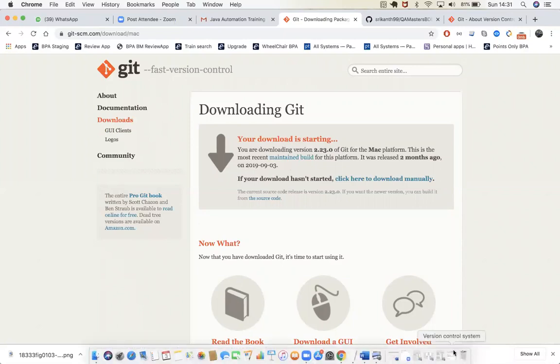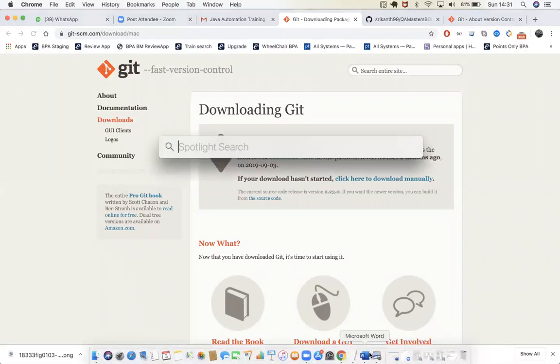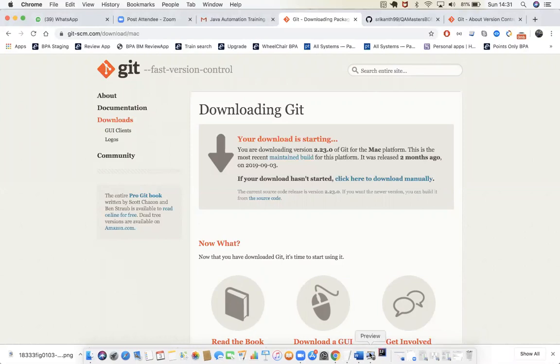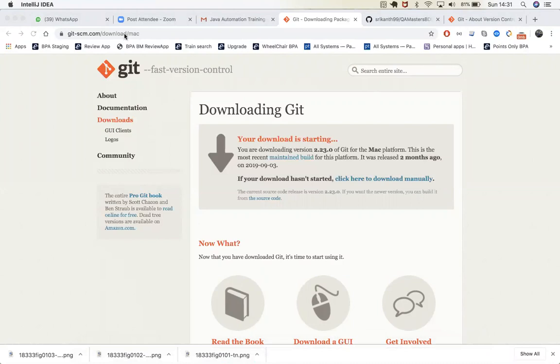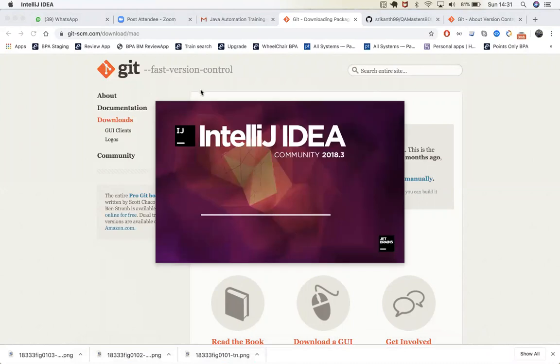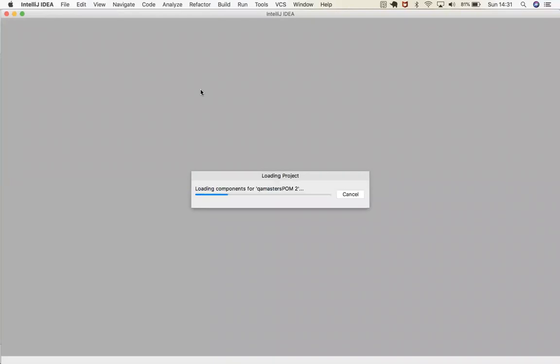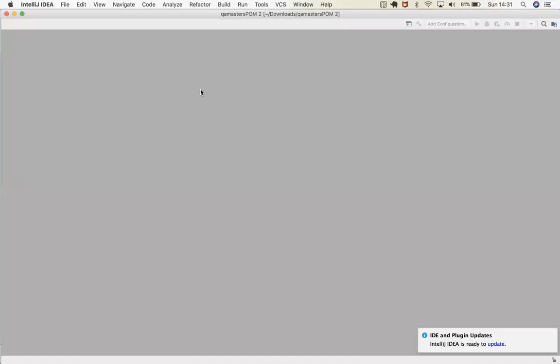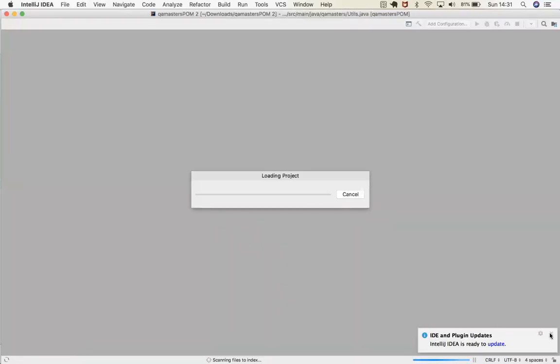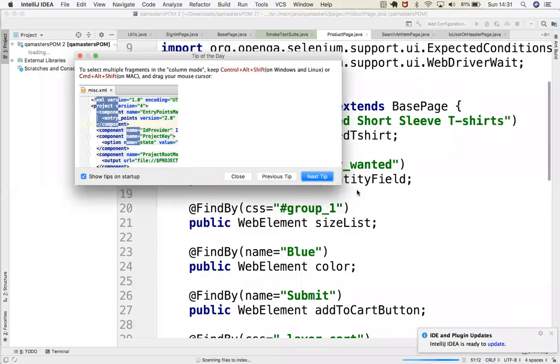Once you install the Git file, as you already have IntelliJ IDEA on your machine, it will work with it. If it's Windows, it will be git.exe. If it's a Mac, it's a git.dmg file actually. So once you download this Git software, now let me show you that.